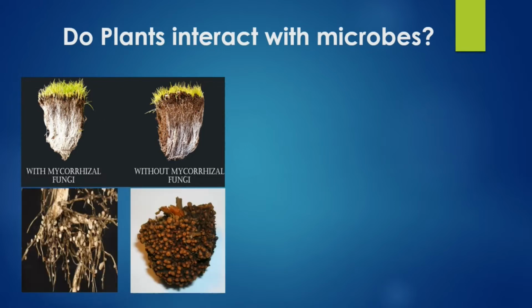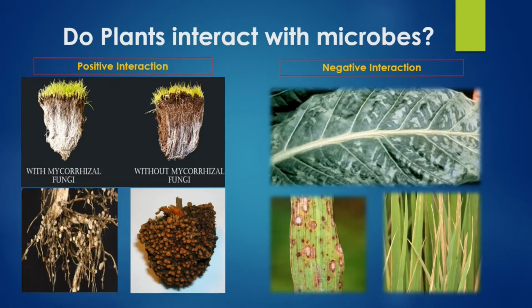Here we have another example of root nodule where rhizobacteria for leguminaceae plants and Frankia for actinorhizal plants fix atmospheric nitrogen in close association with plant roots. The type of interaction in these two pictures is positive and mutually beneficial. Likewise, we do notice negative interactions where a plant suffers from microbe attack such as viral, bacterial or fungal infections.